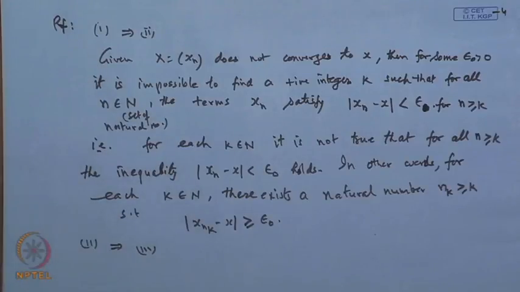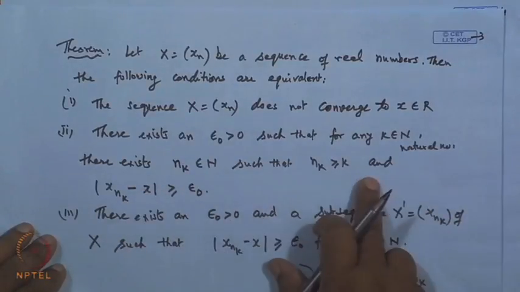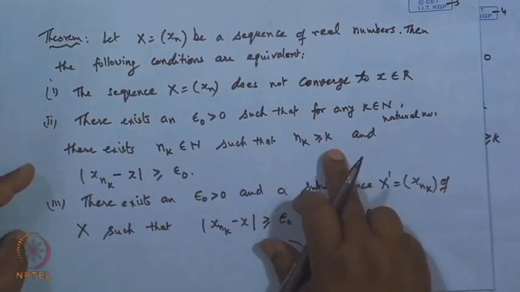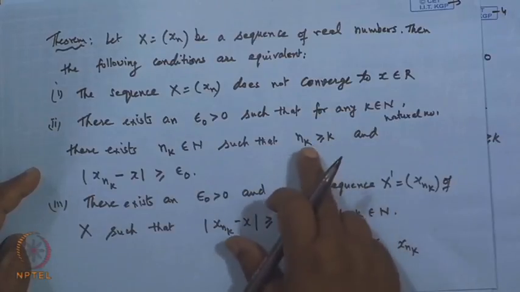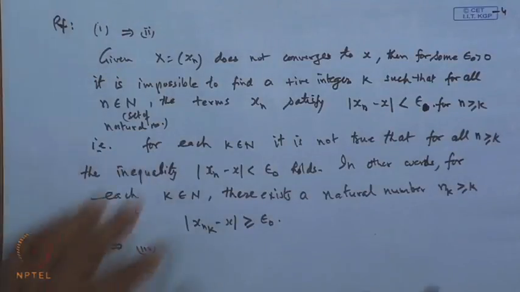It follows immediately. The second condition said that there exists an epsilon naught such that for any k there exists n_k such that n_k is greater than or equal to k. Now, you can find n_1 which is greater than 1 and satisfying this condition. Then n_2 which is greater than n_1 will satisfy. So, using this